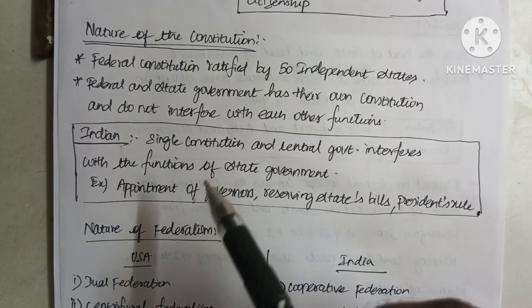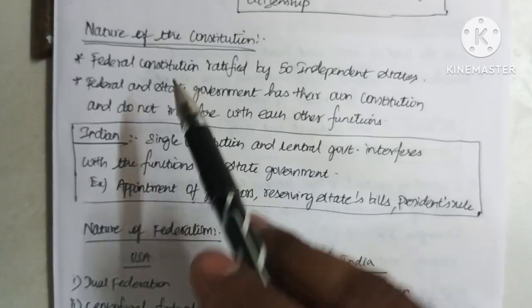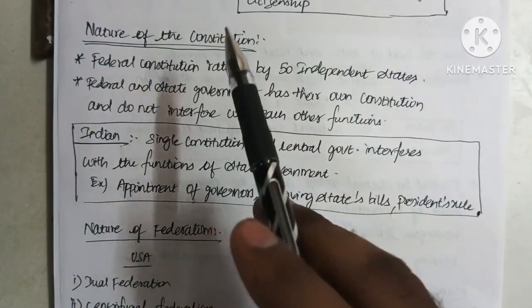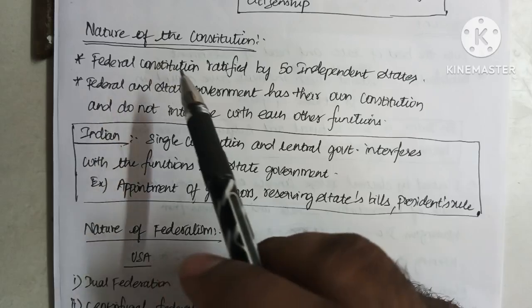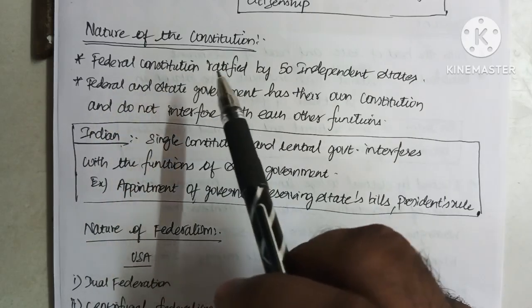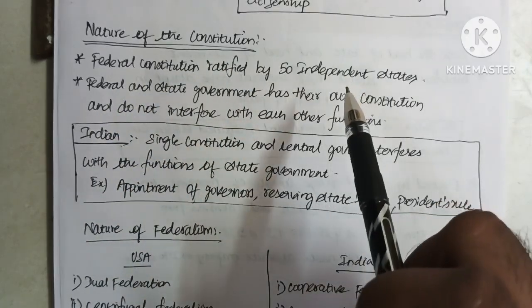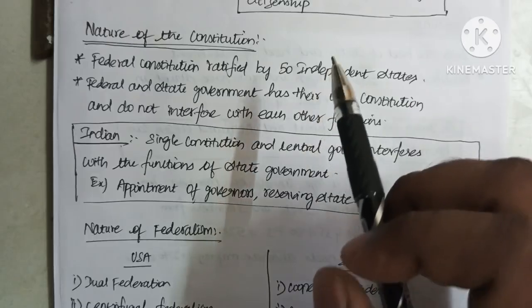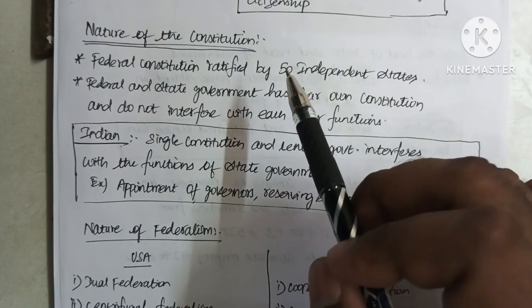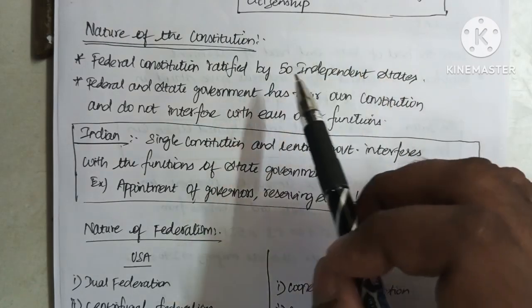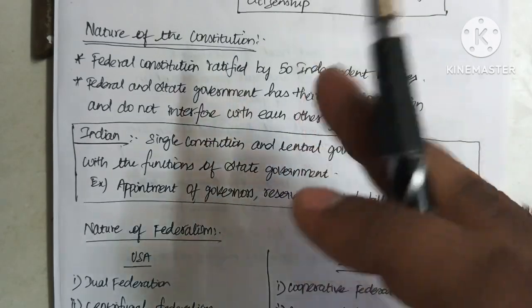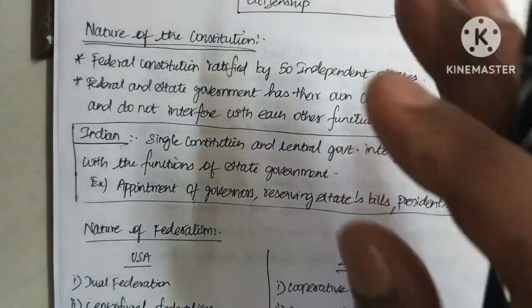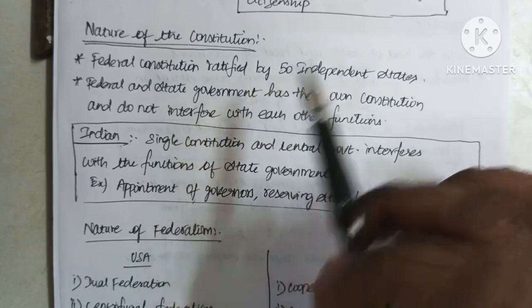Next, we are going to see the nature of the United States of America constitution. First point is that it is a federal constitution, ratified by 50 independent states. The United States of America consists of 50 independent states, like in India, where we have states like Kerala, Tamil Nadu, Uttar Pradesh, Madhya Pradesh.